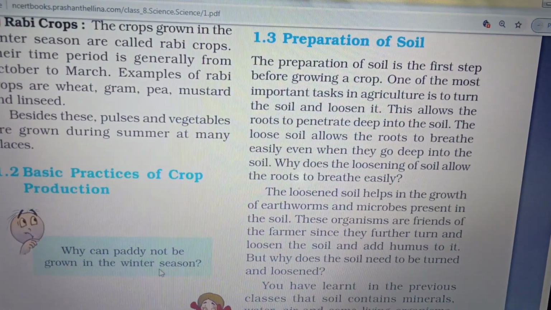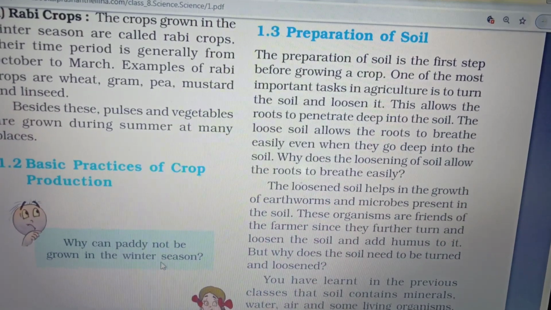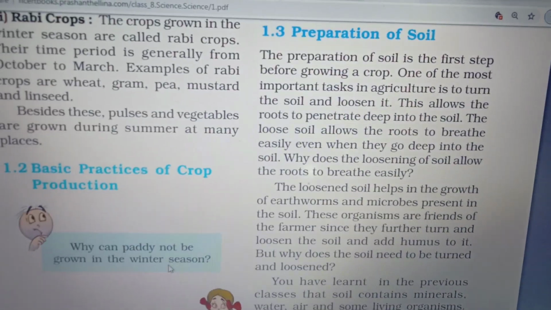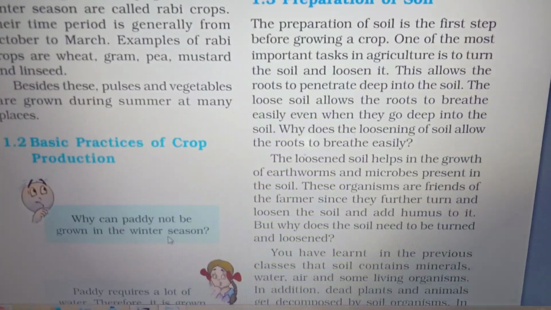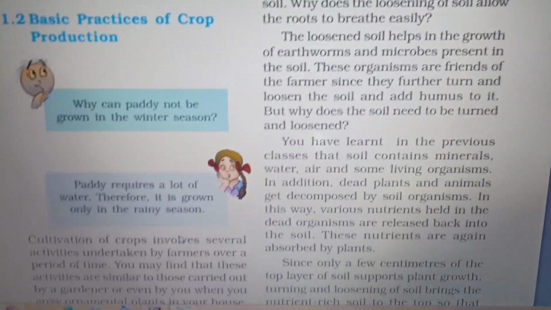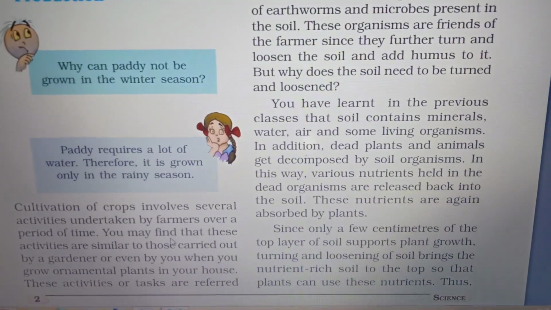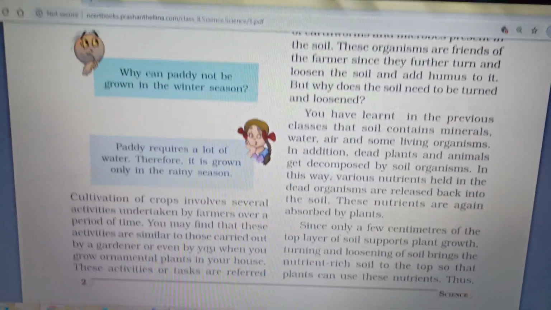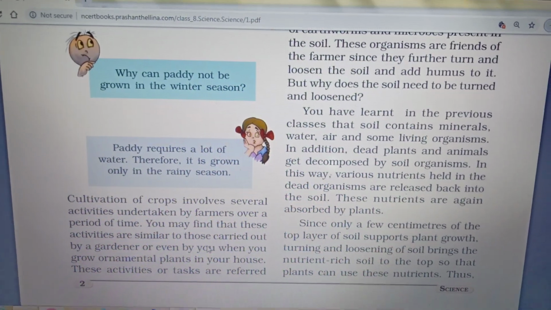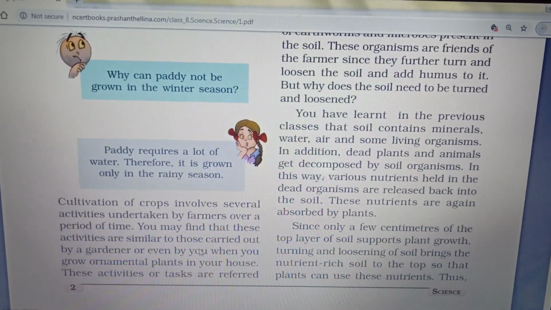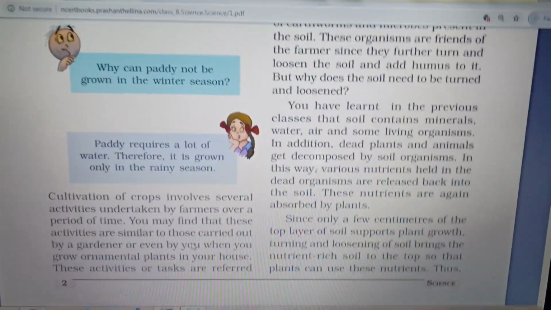Then the question is, why does the soil have to be turned and loosened? Because you know very well the soil contains minerals, water, air, and some living organisms. In addition to that, dead plants and animals get decomposed by the microbes present in the soil, and various nutrients held in the dead organisms are again released back into the soil. These nutrients are then absorbed by the plants. But only a few centimeters of the top layer of the soil